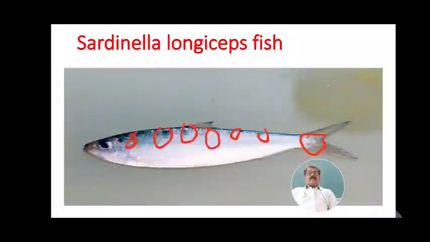Then the fecundity of sardine: how many eggs are produced. Fecundity, the egg laying capacity of a female fish, is called fecundity. The fecundity is usually proportional to the size of the ovary, which in turn is related to the size of the fish. Fecundity depends upon size, age, condition and hydrobiological conditions of the water.